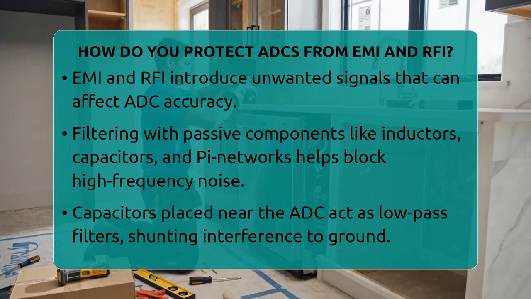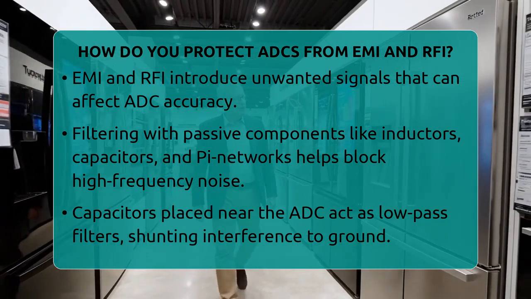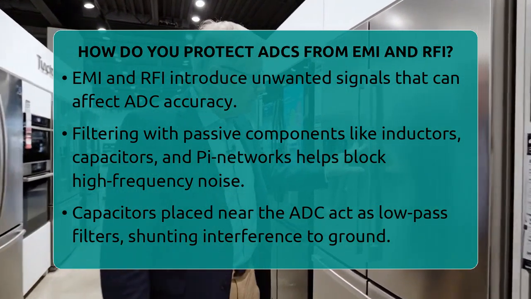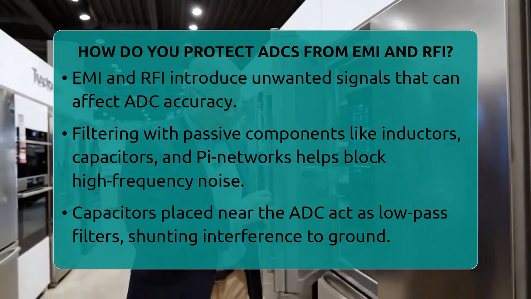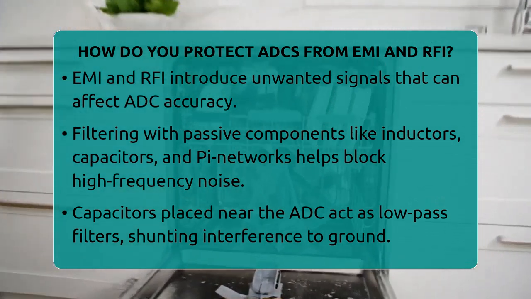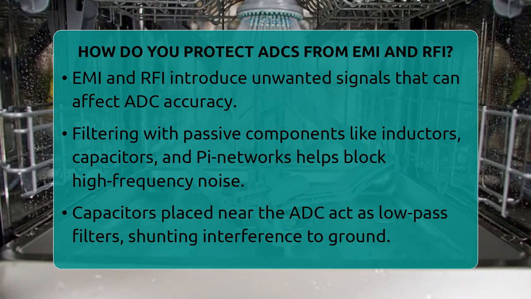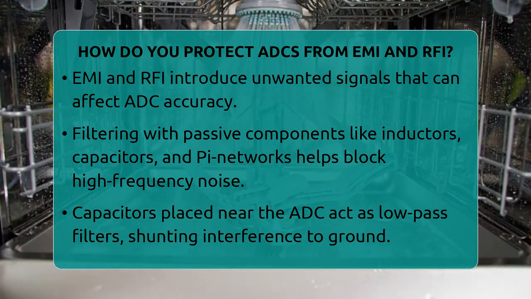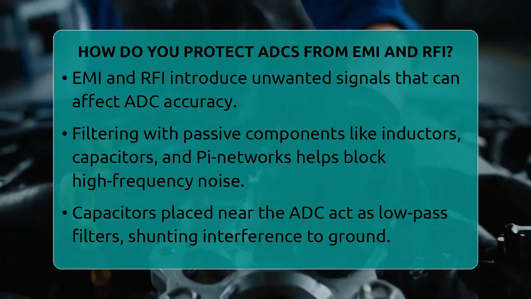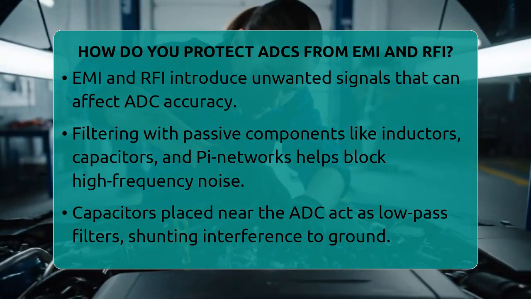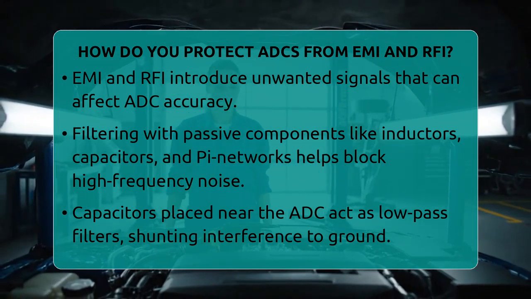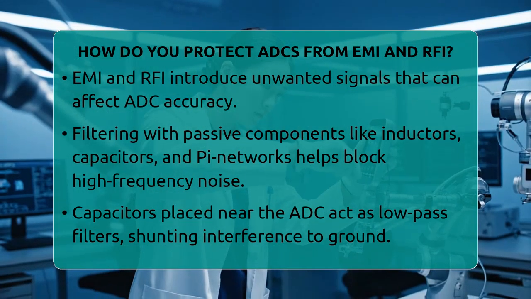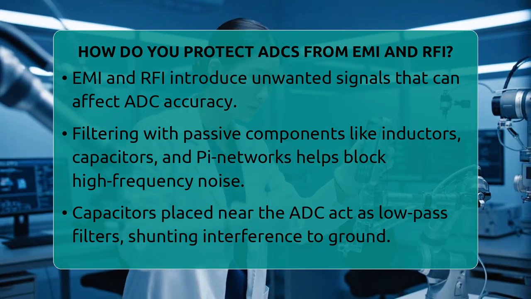One of the best ways to start is with filtering. You can use passive filters like inductor-capacitor networks or pi networks at the ADC input. These filters block high-frequency noise before it reaches the converter. Capacitors placed close to the ADC act as low-pass filters, shunting high-frequency interference to ground. Choosing capacitors with low equivalent series resistance, and using them below their self-resonant frequency makes them more effective.